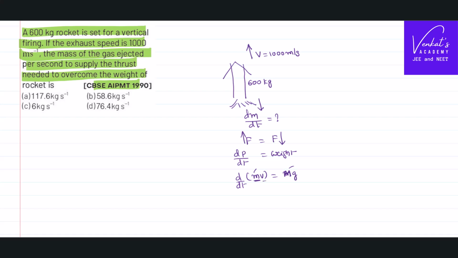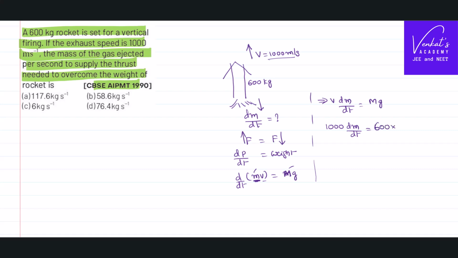Here it is very clear that the velocity that he wants attained is fixed, constant. Mass is exhausting, burning up per second. So this mass is variable. So I can rewrite that equation as V into dm by dt. You need the force only to overcome the weight. You don't want any extra acceleration in the problem. This V is given to you as 1000. dm by dt you are asked to find out.